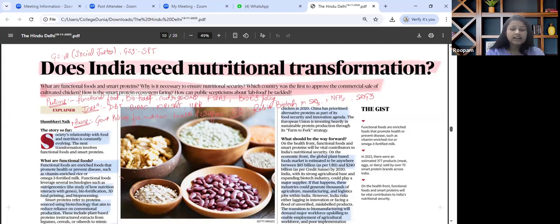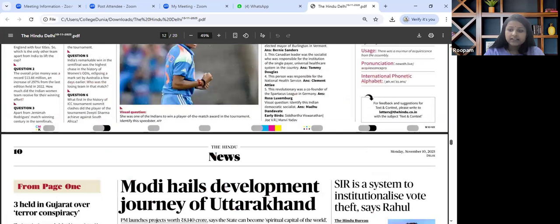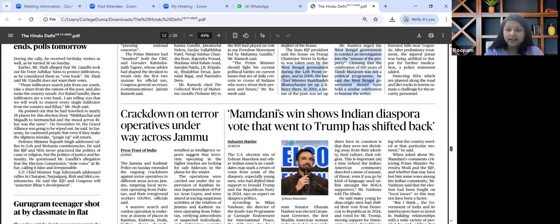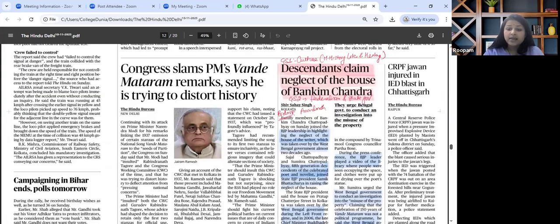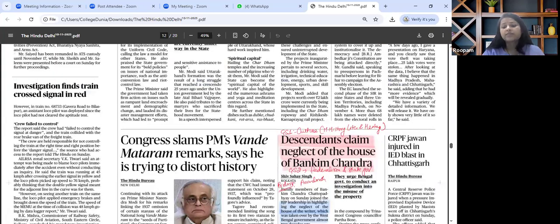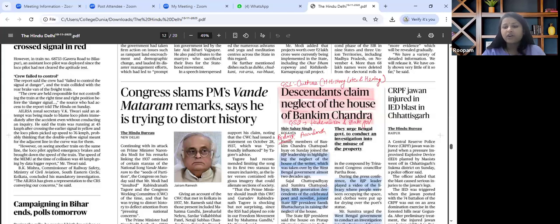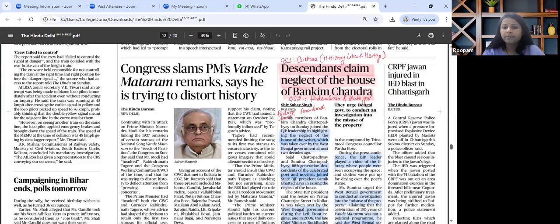Then the next important article in the paper that can be read and revised is about the descendant claim neglect of the house of Bankim Chandra. This is relevant majorly for our history GS1 paper, wherein the role of freedom fighters and their contribution in the national struggle can be underlined. Relevant for GS paper 1, wherein firstly the culture aspect of modern history and literature heritage can be linked. Also relevant for GS paper 2, wherein federalism and state governance can be linked.